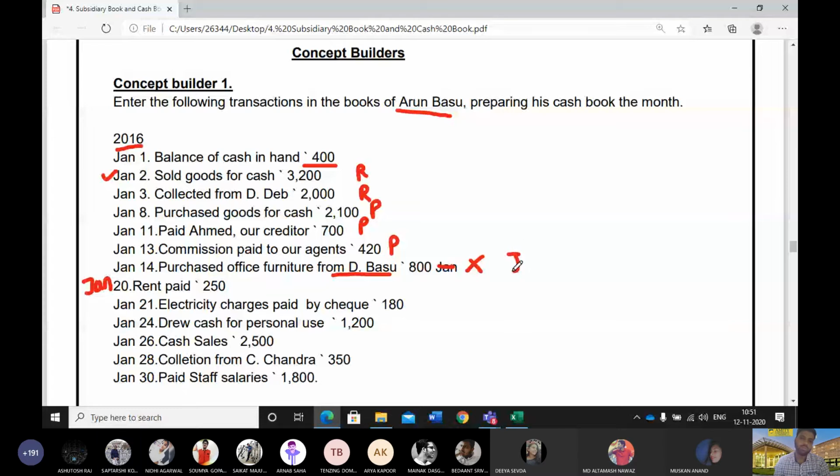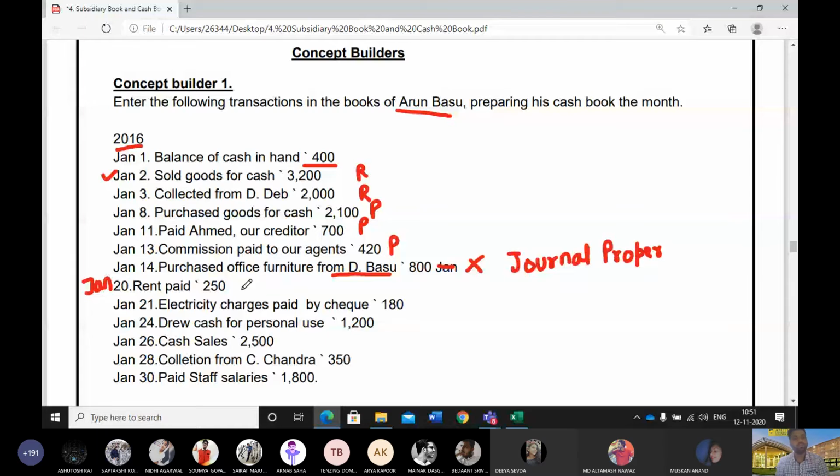It should be recorded in the Journal Proper, because the purchase day book records only credit purchase of goods. I'll tell you about that when we do the purchase day book and others. But for now, remember that it is recorded in the journal proper.